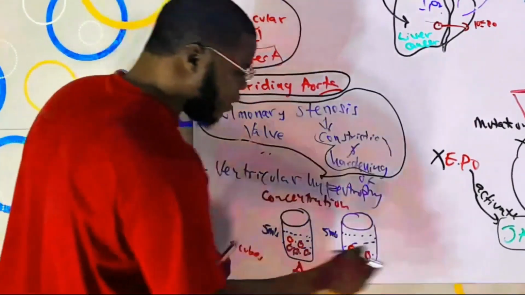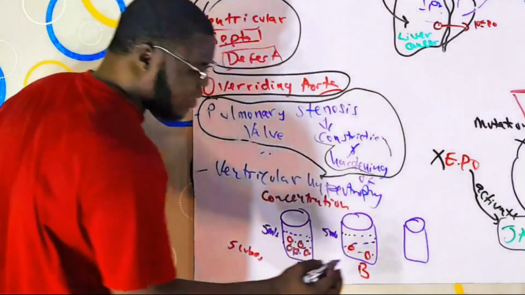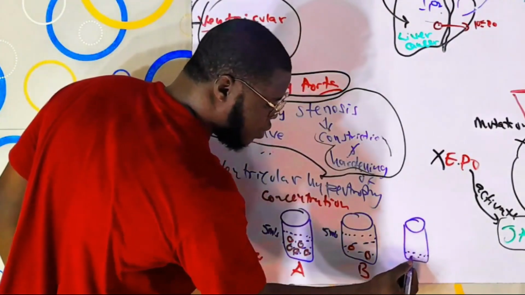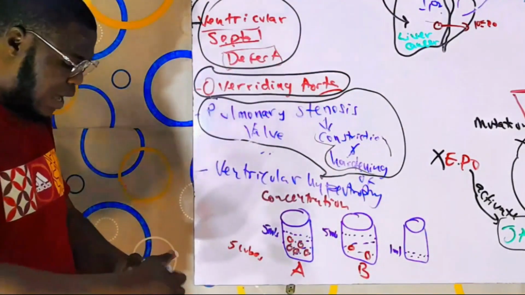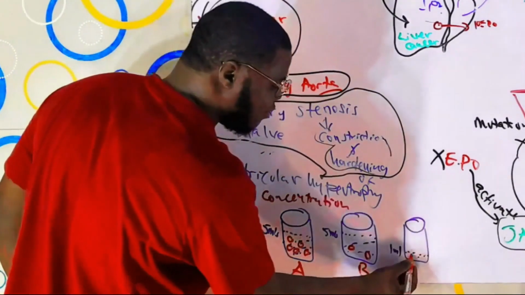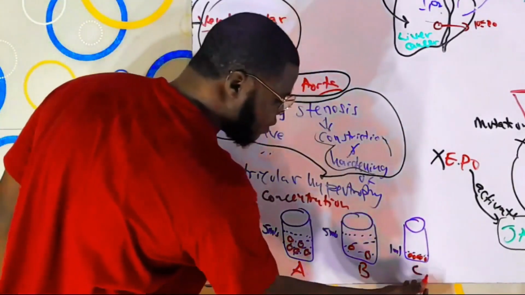And what next, guys? We have the third cup right here. This third cup has just 1 ml of water. Just 1 ml. And then we have 5 cubes of sugar: 1, 2, 3, 4, 5. That's our sample C.